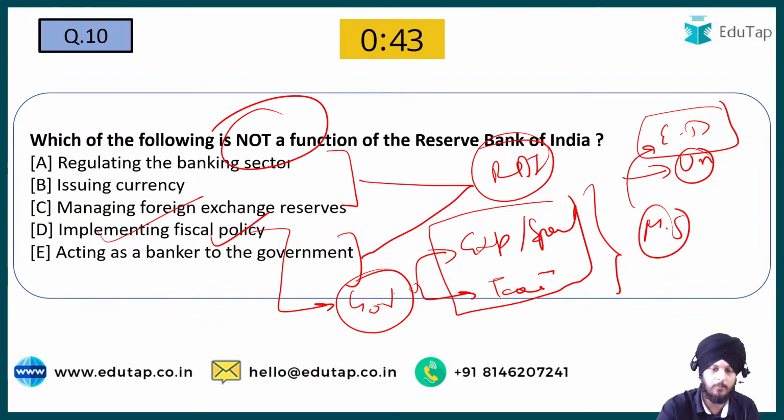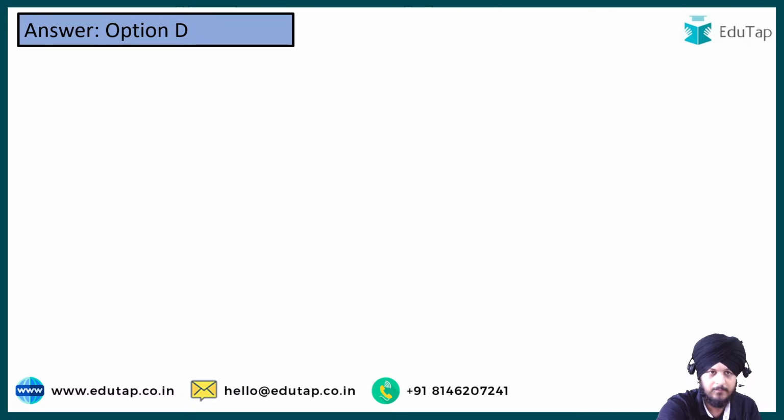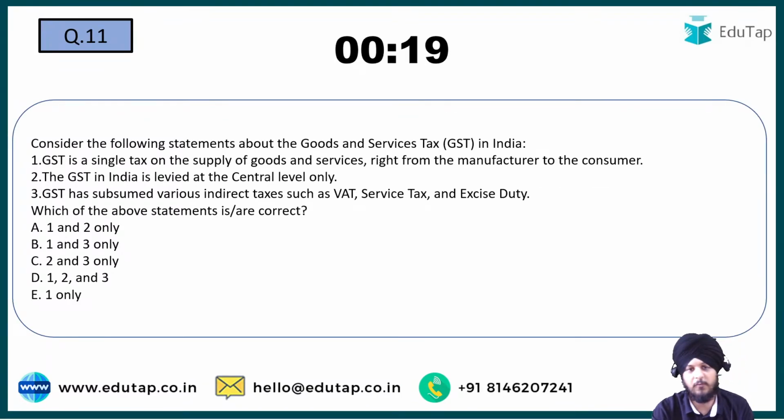And I hope question number 10 is clear to you. Question number 11. Consider the following statements about the GST in India. GST is a single tax on the supply of goods and services right from the manufacturer to the consumer. GST in India is levied at the central level only, and GST has subsumed various indirect taxes such as VAT, service tax, and excise duty. So please tell me the answer with respect to this question. Question number 11. A, B, C, D or E?